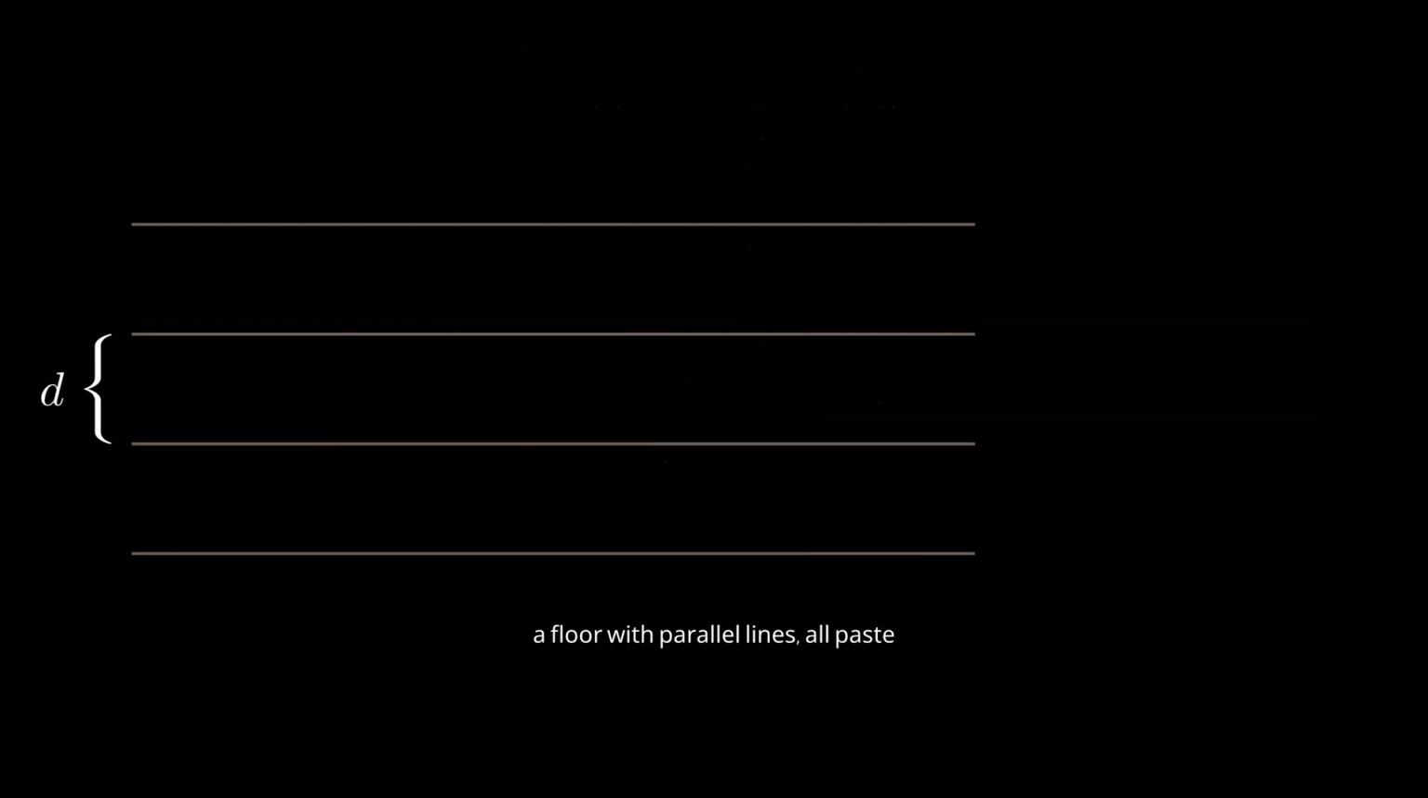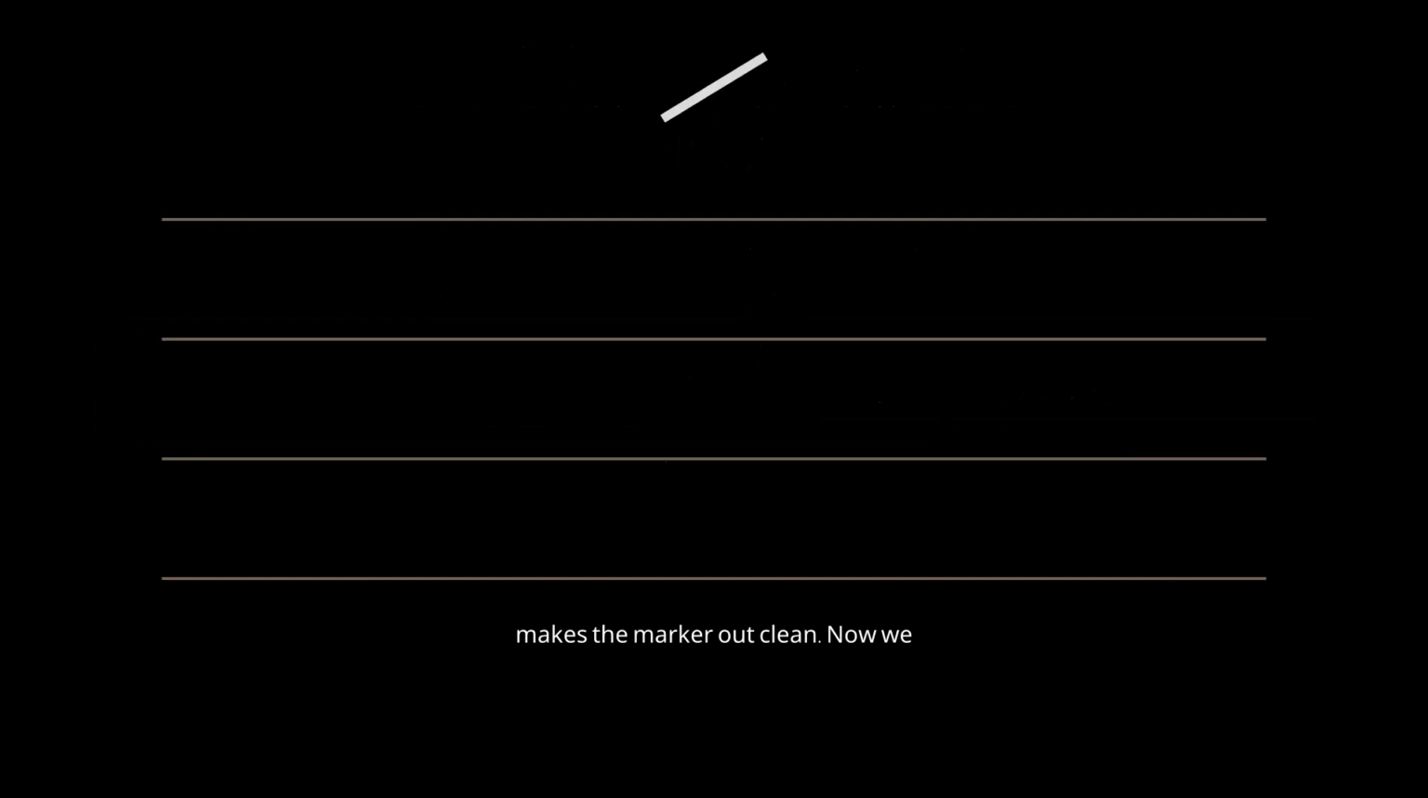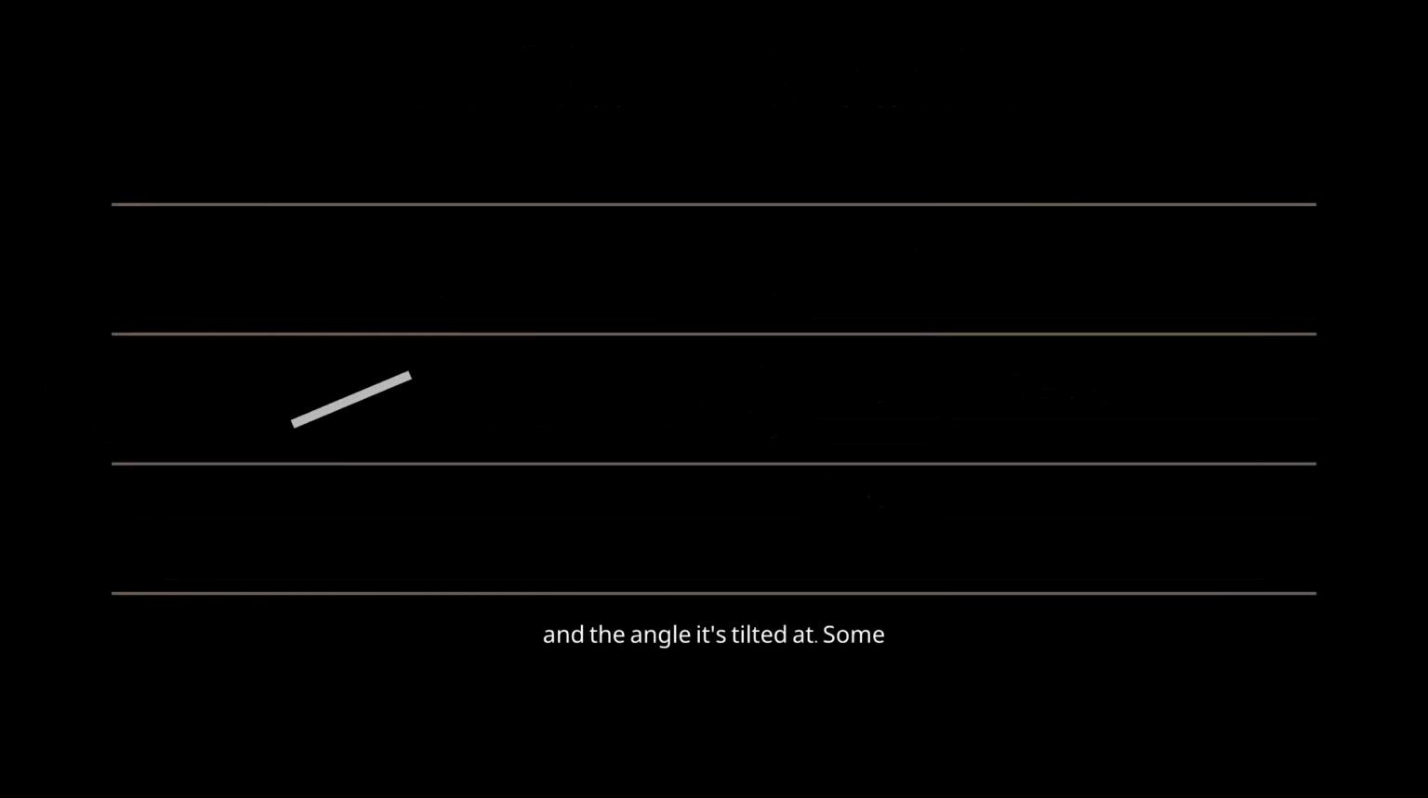We have a floor with parallel lines, all spaced the same distance apart. And we have a needle, whose length is exactly equal to that spacing. This matching makes the math come out clean. Now we drop the needle at random. Two things vary each time: where its center lands, and the angle it's tilted at.